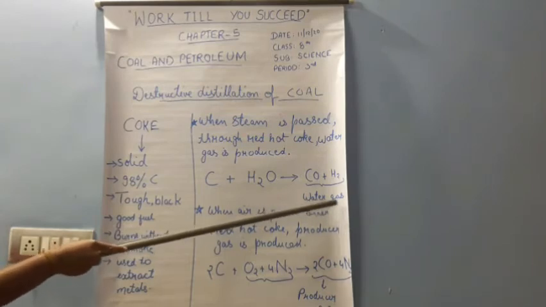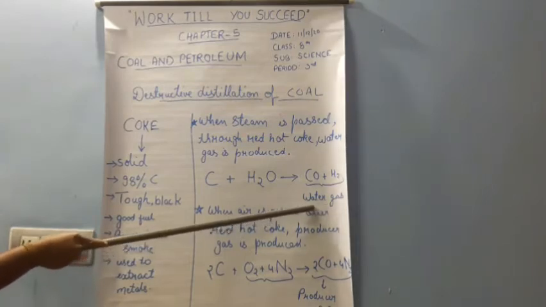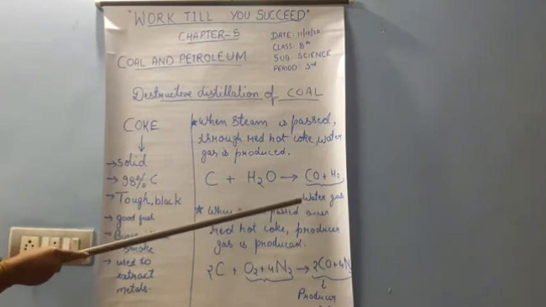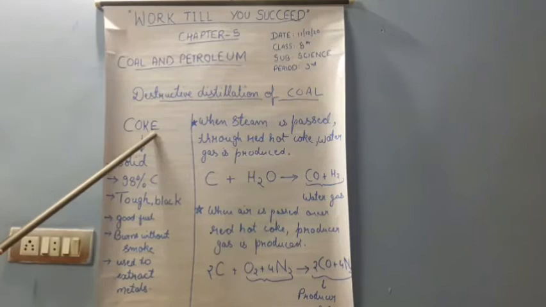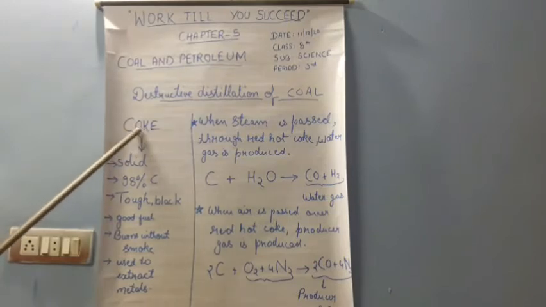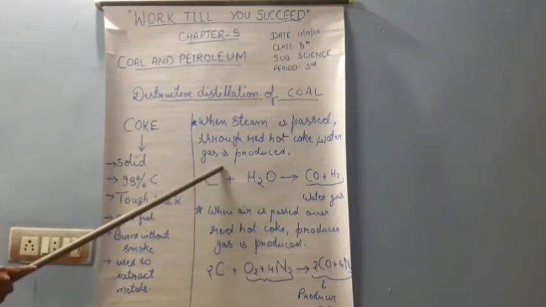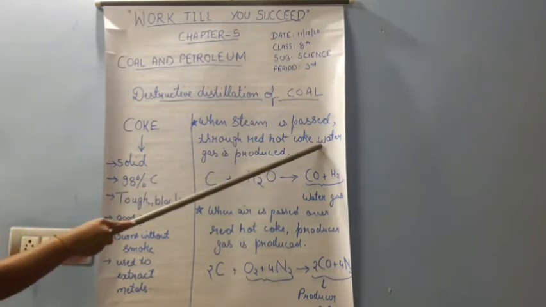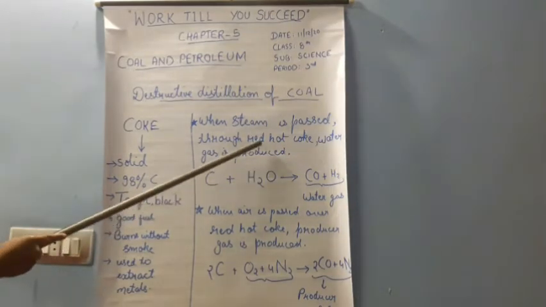And how is the water gas formed? We have 98% carbon in coke. So we have taken coke, and we will get the steam obviously from hot water.